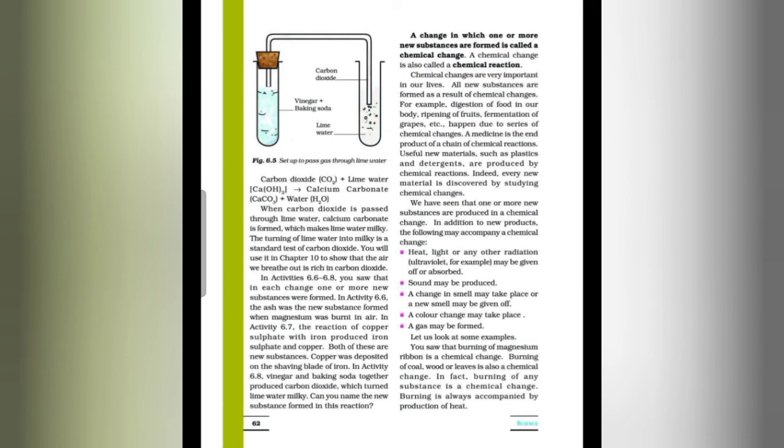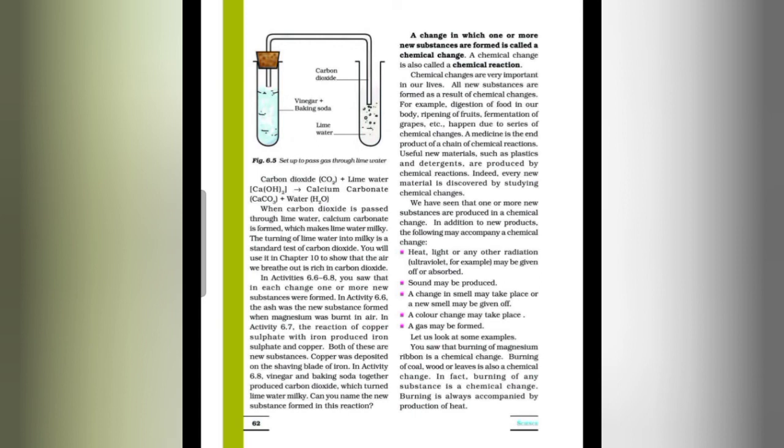Chemical changes are very important in our lives. All new substances are formed as a result of chemical change. For example, digestion of food in our body, ripening of food, fermentation of grapes, etc. happen due to a series of chemical changes. A medicine is the end product of a chain of chemical reactions. Useful new materials such as plastics and detergents are produced by chemical reactions. Indeed, every new material is discovered by studying chemical change.